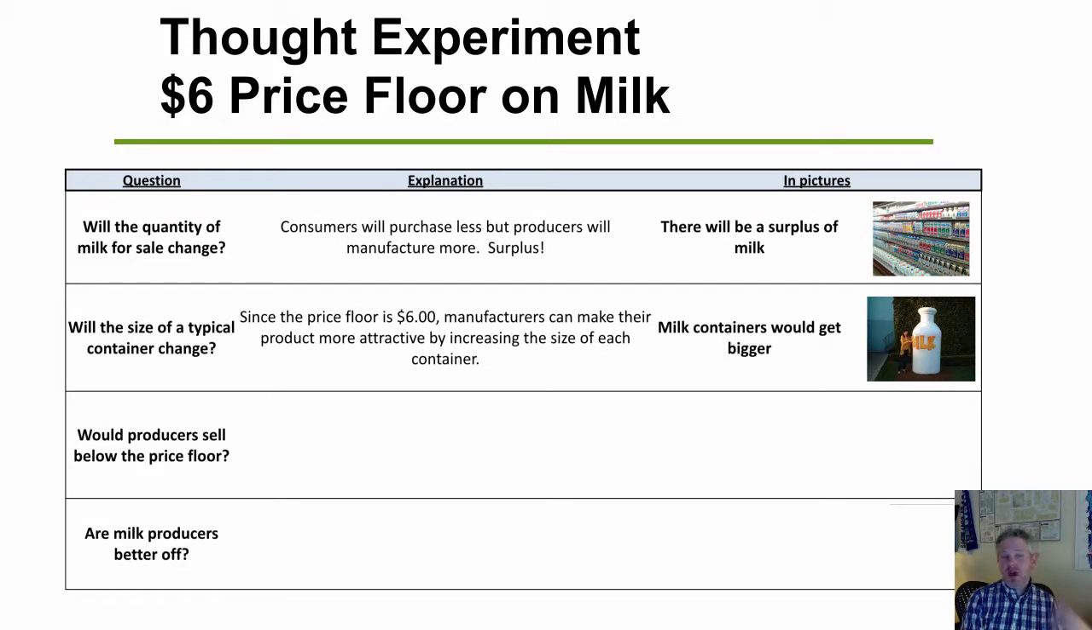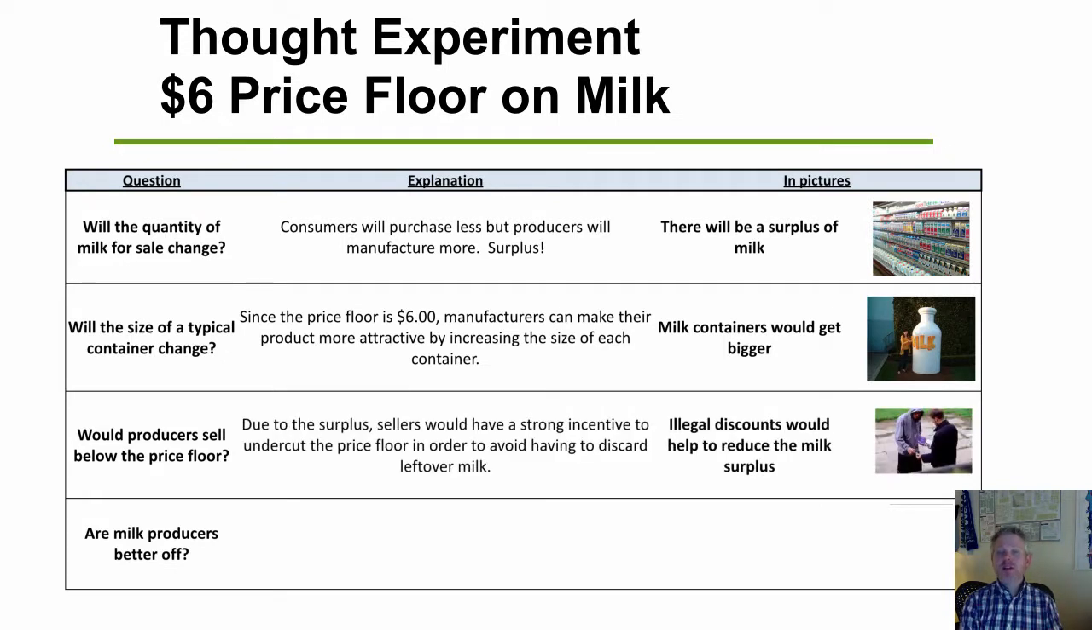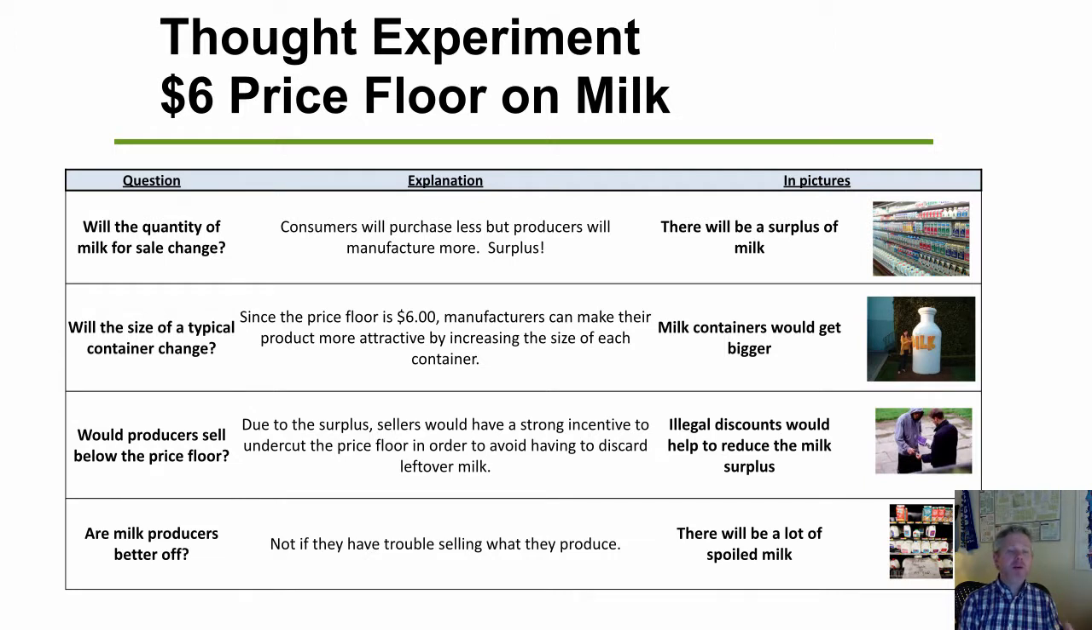Would producers try to sell below the price floor? Well, due to the surplus, sellers are going to have a ton of milk left over, and so sellers might have a really strong incentive to undercut the price floor and sell that leftover milk. So there might be illegal black markets in milk where they're trying to sell it at a huge discount to get rid of the surplus. Are milk producers going to actually be better off? Well, not if they end up having trouble selling what they produce. All right, so there's going to be a lot of spoiled and leftover milk in this sort of scenario.